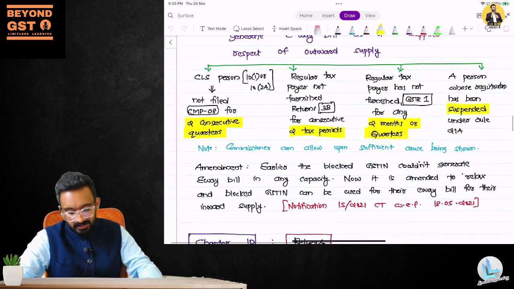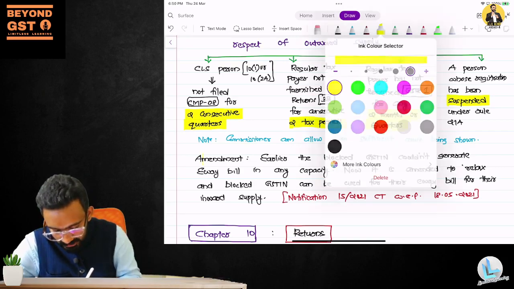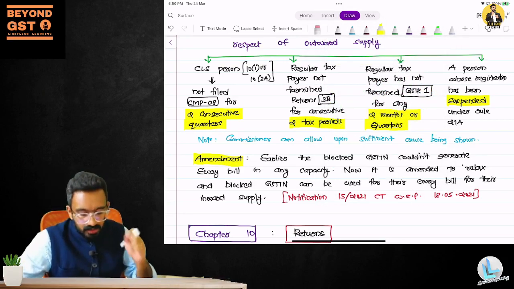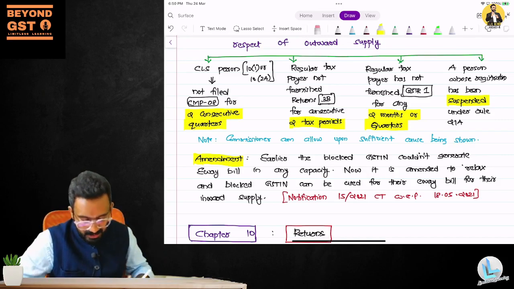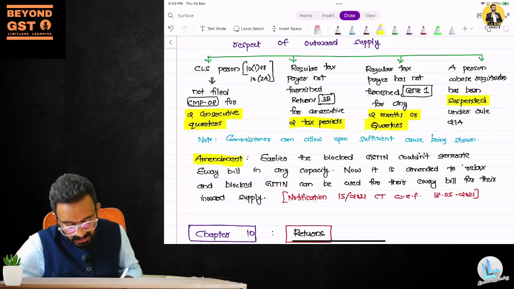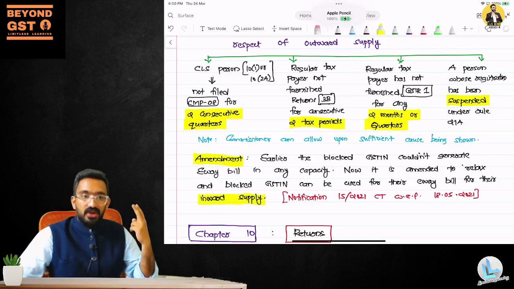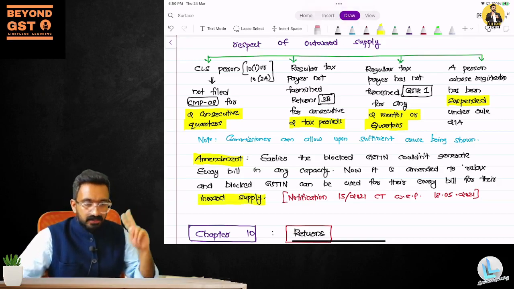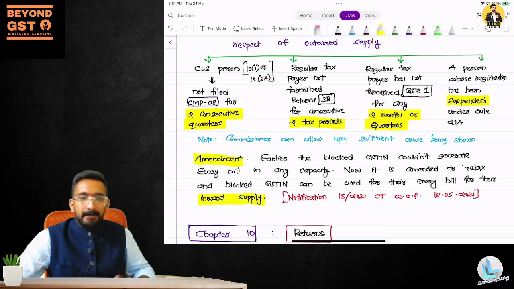Now, what is the amendment they have done? You can see the amendment. Earlier, a blocked GSTIN couldn't generate e-way bill in any capacity. Now it is amended to relax, and a blocked GSTIN can be used for their e-way bill for their inward supply. Which means if I have 2 months of returns not filed, my GST number is blocked, so I cannot generate an e-way bill when I make an outward supply. But for inward supply, they can use my GST number. There is no problem.